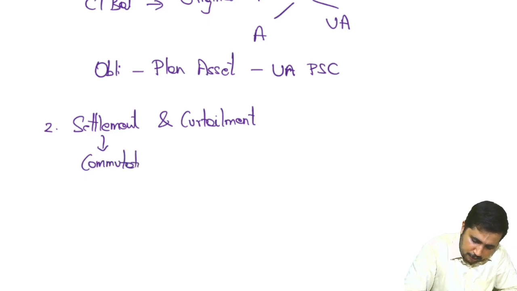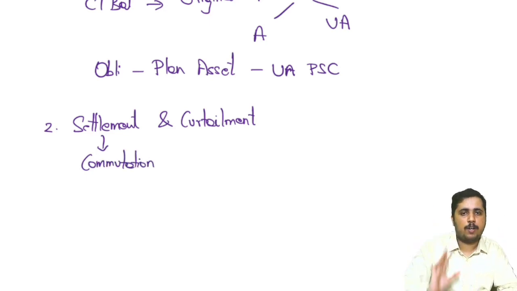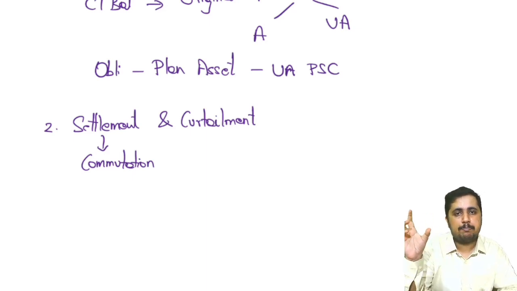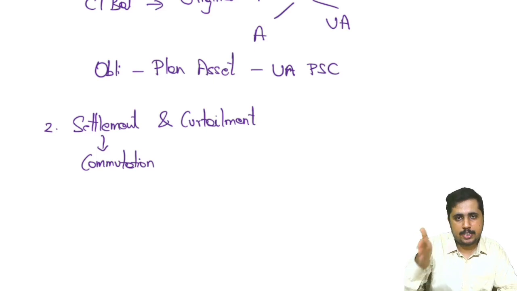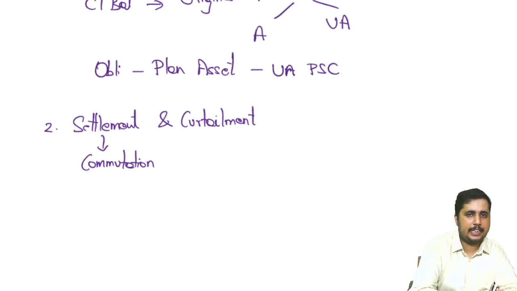Commutation of pension: if you imagine the concept, what happens there? The employee will decide to commute part of the pension and collect it in lump sum. Suppose he commutes 60% of the pension, in the future the employer has to pay only 40% of the pension, which means the employer entered into a commutation transaction whereby in the future there will be a reduction in the payments. That is called settlement.